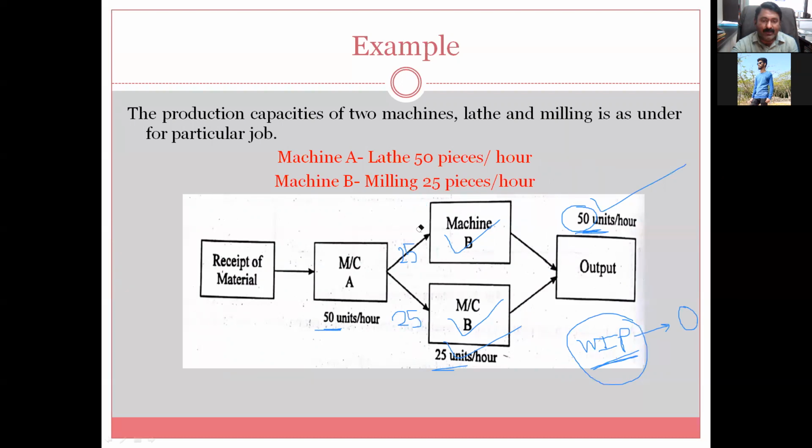I want to give you one concept related to this: if this machine is having the capacity of 25 and 50 are coming and only 25 can go out, then we can call it, okay, before proceeding further, let us have one example related to this. You might have heard the word bottleneck.